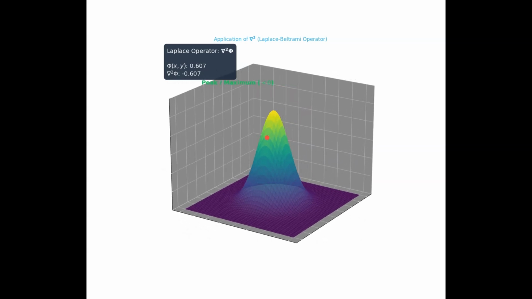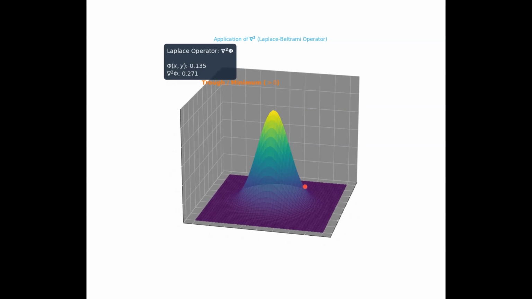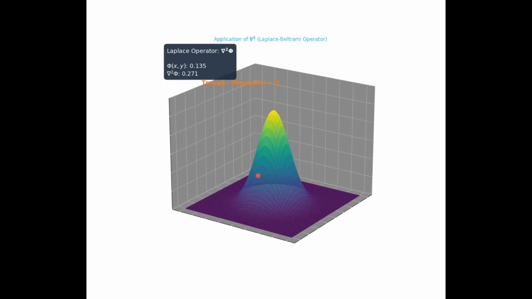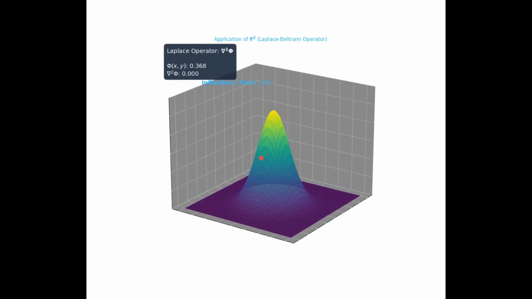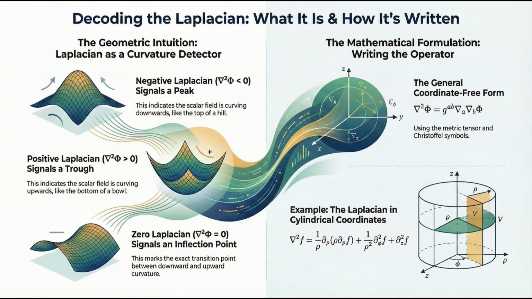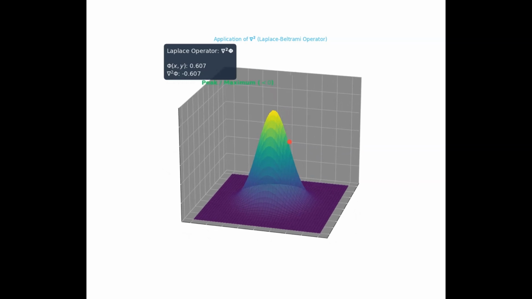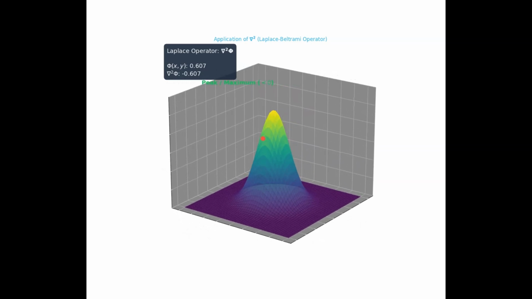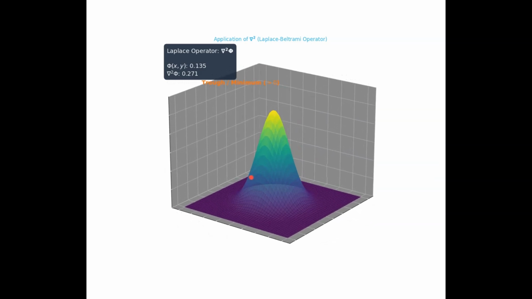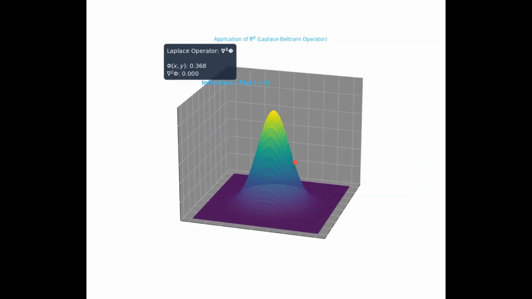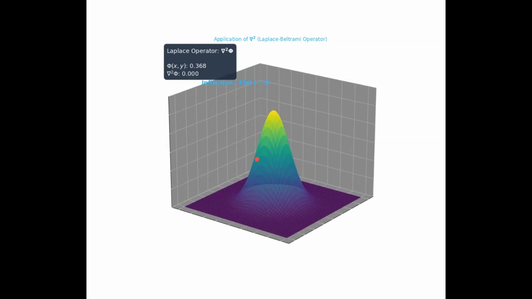Okay, first up, its main job is geometric interpretation. What it does is it measures the local curvature of a scalar field, and that's just a value, like temperature or pressure, at every single point in space. And here's the key. A negative result from the operator signals a peak, where things curve downward, like the top of a hill. A positive result means you're in a valley. And when it's zero, that's right where the curve flattens out for a second.